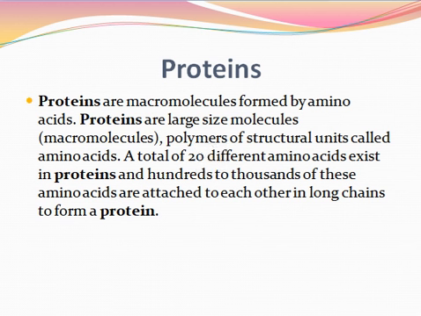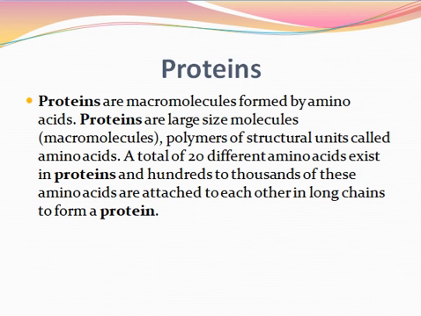The name protein was suggested first by Swedish chemist John Jacob Berzelius as a complex nitrogen substance found in cells of living beings. What do you mean by protein? Proteins are macromolecules formed by amino acids. Proteins are large size molecules made up of structural units called amino acids.